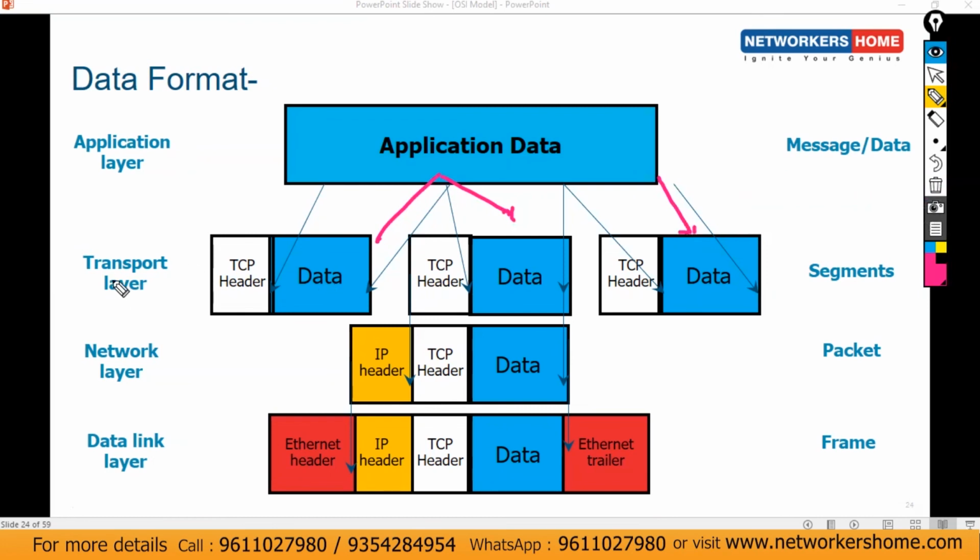Then the transport layer will add its TCP header in front of each and every piece of data. Then it will forward all the three segments to the network layer. The network layer will add its IP header. Then data link will add its Ethernet header here. So the transport layer divides this data into small segments, and that concept is segmentation. At the transport layer, the data is also known as segments. So this is all about the data formats.